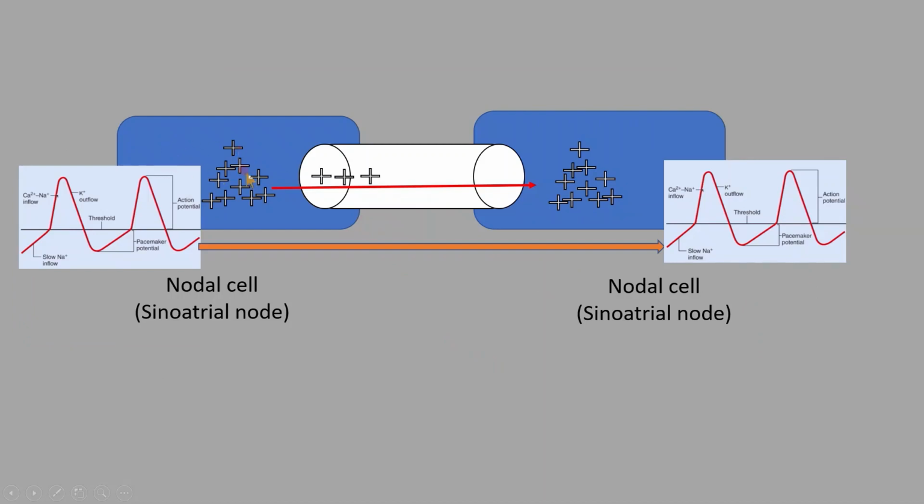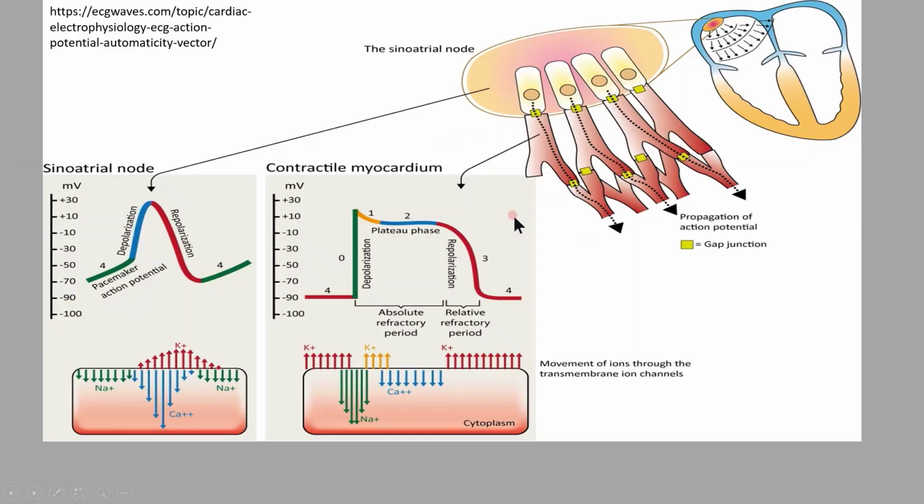In the same way, the positive ion moves from one nodal cell, that is non-contractile myocardium, to another nodal cell through gap junction. This is how the depolarizing current moves from one cell to another throughout the heart through gap junction.